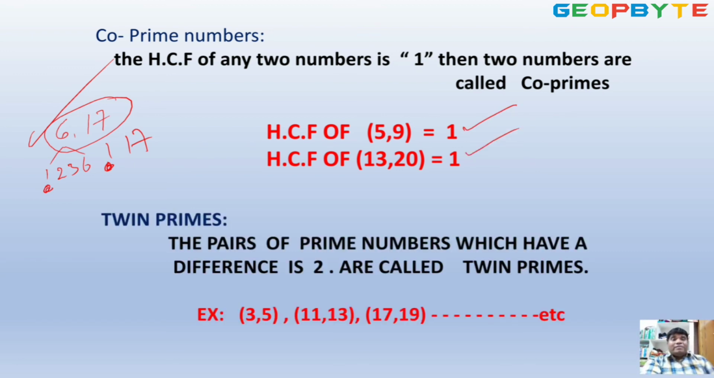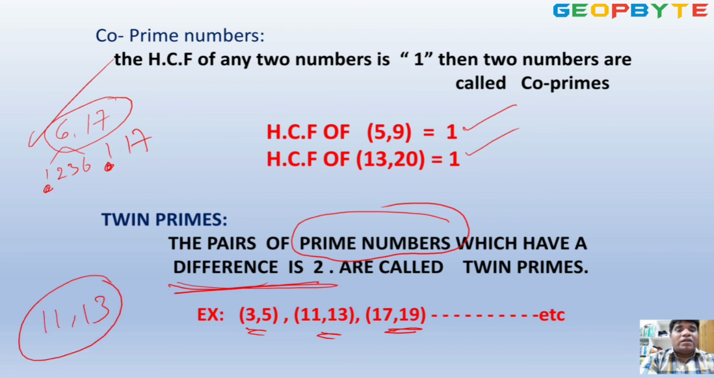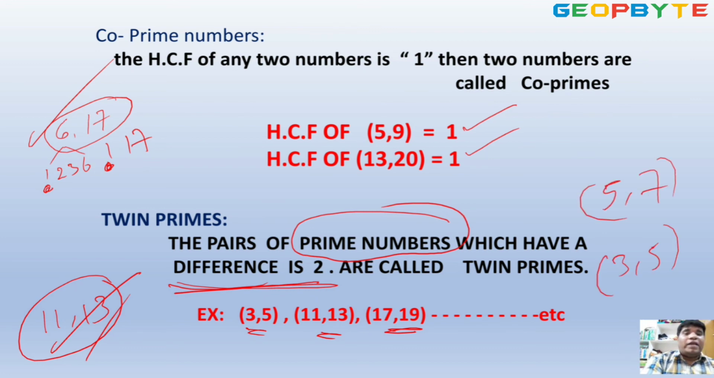Twin primes means the pair of prime numbers which have a difference of 2. The pair of prime numbers which have a difference of 2 are called twin primes. So 3 and 5, 11 and 13, 17 and 19. Okay? 11, 13: both are prime numbers, difference is 2, so twin primes. 5, 7, twin primes. 3, 5, twin primes.